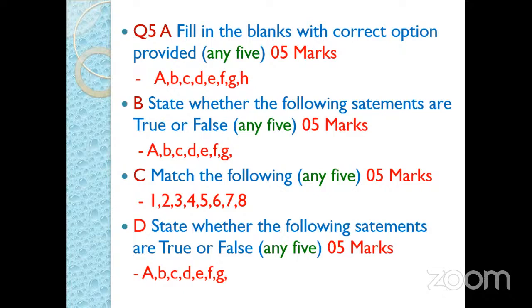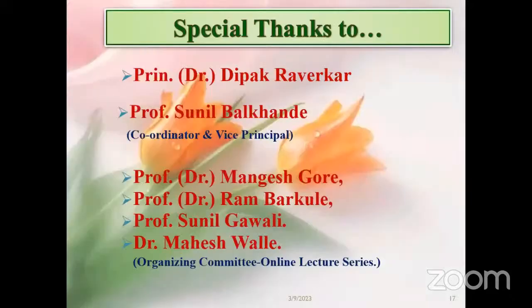Then next is D, true or false. In that case also we have to write the full statement, and then mention its answer. So this is all about today's presentation regarding the physical chemistry paper first.